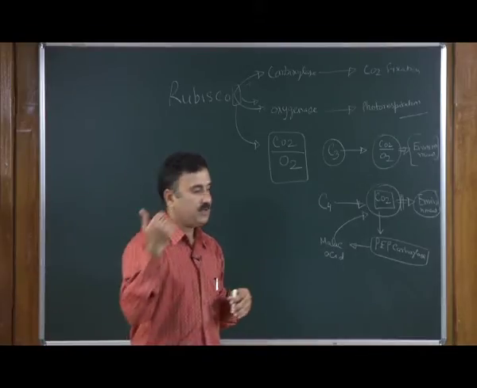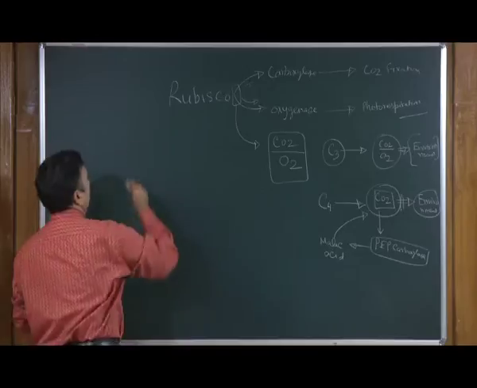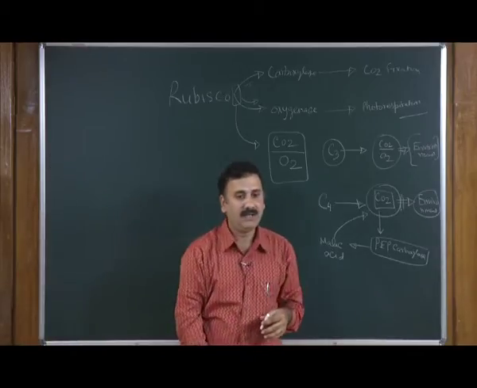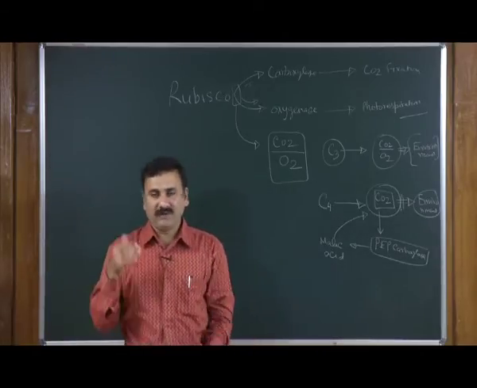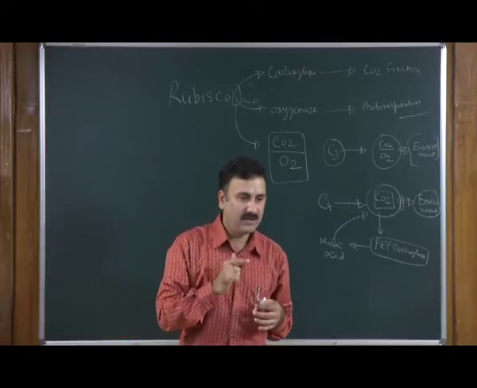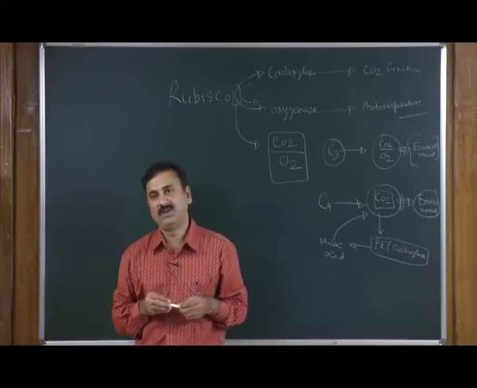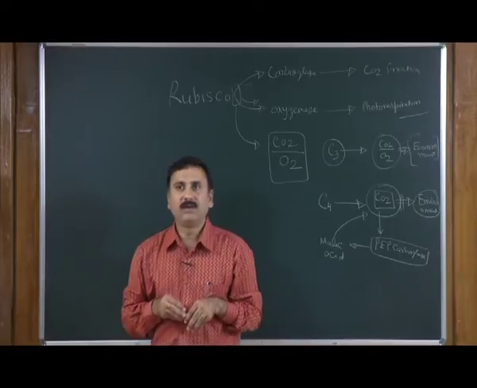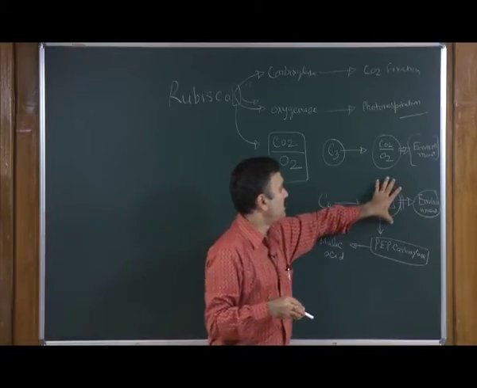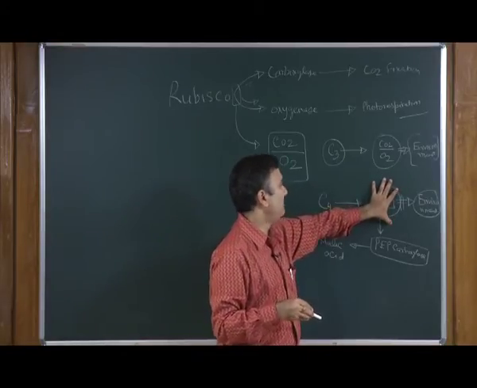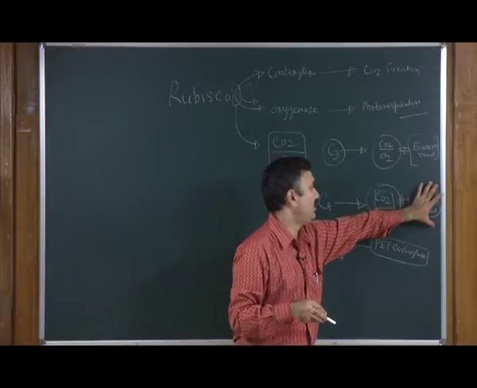Now, this is the answer to question number 1: why the Rubisco will carry out more carboxylation in C4 plant. The CO2 concentration is very high because it is not dependent on the environment.